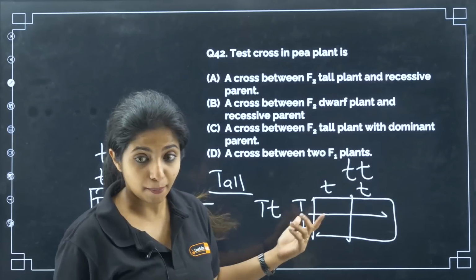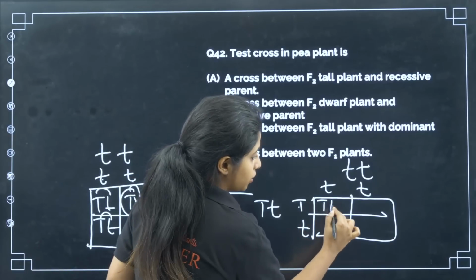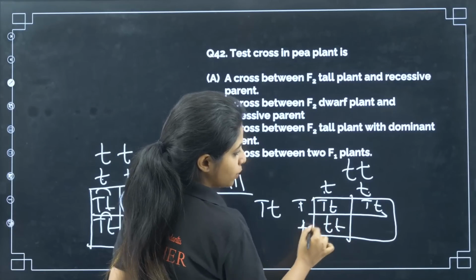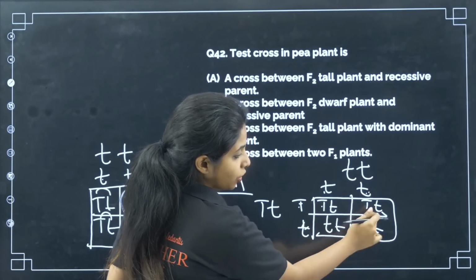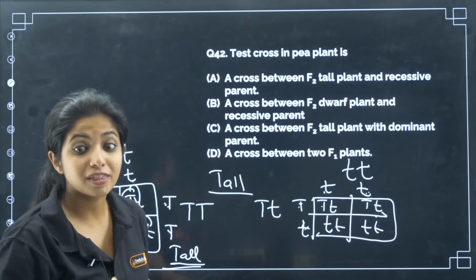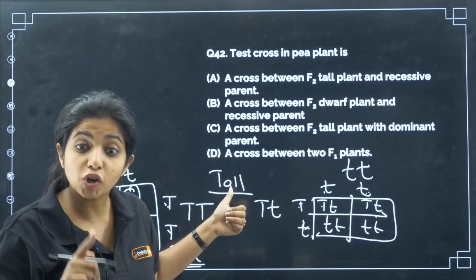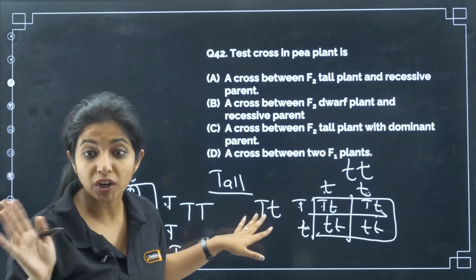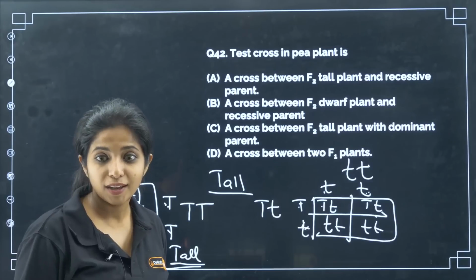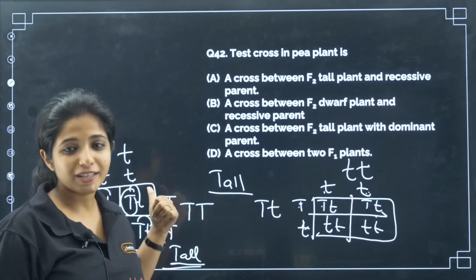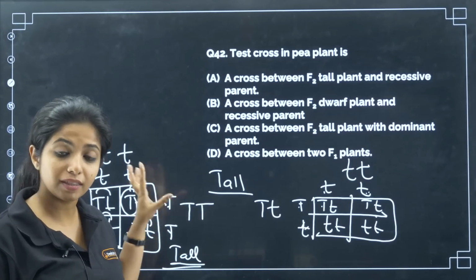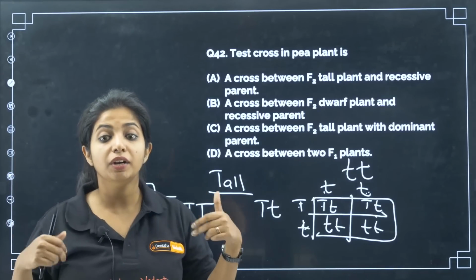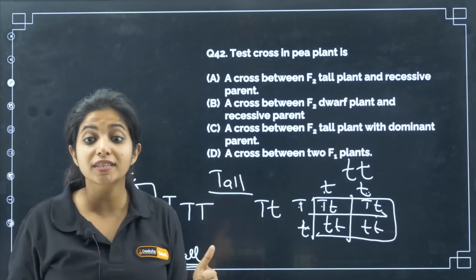Over here, let's see what happens. Okay, so capital T small t, capital T small t, small t small t, dwarf, small t small t, dwarf. So two of them are tall, two of them will be dwarf. So with that I understand that, ma'am, the tall plant that you see, basically it's not like this, it's like this. So you cannot use it for crop breeding programs. You should take the homozygous one. That will be beneficial. In that case, you will get tall plants later on as well. This is the reason why we do test cross, for testing what is the genotype.